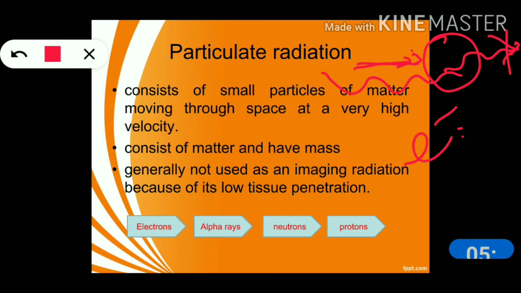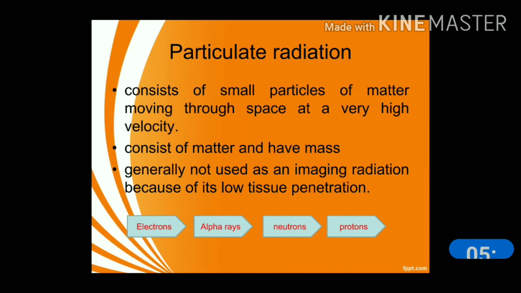If we talk about electrons, they travel a very small distance, hit the body surface and are absorbed there, and do not reach the imaging. So electrons, alpha rays, neutrons, protons are examples of particulate radiation.